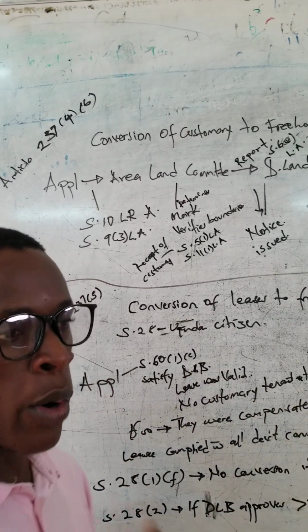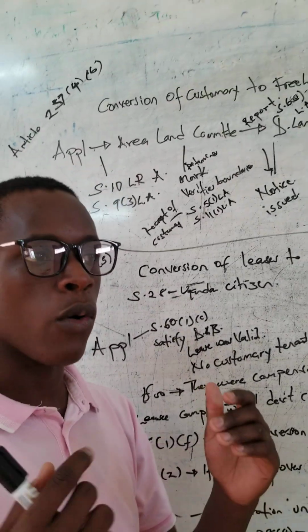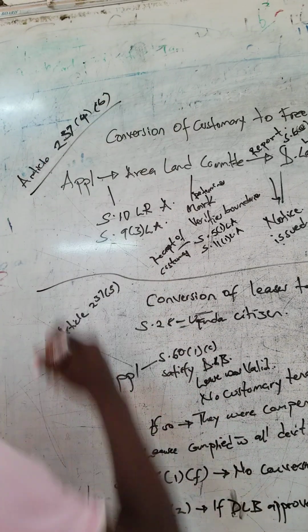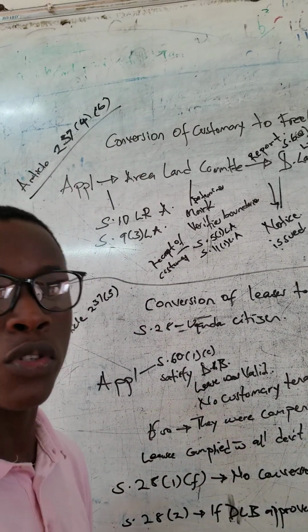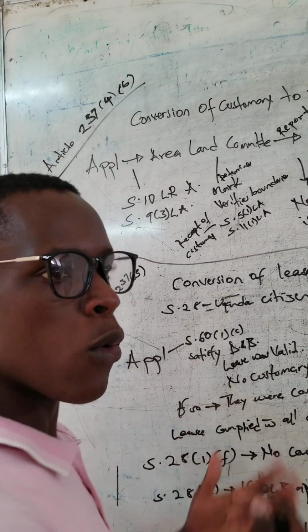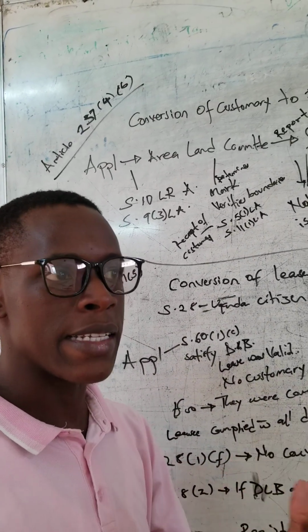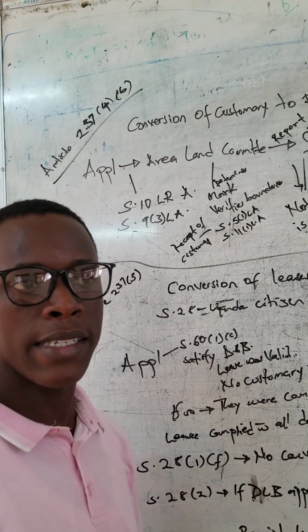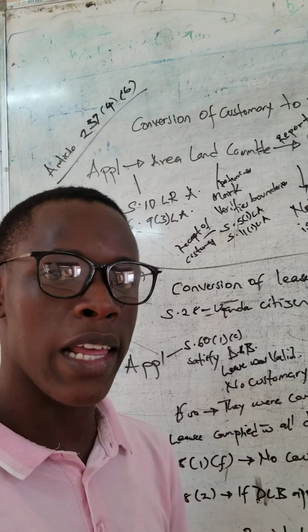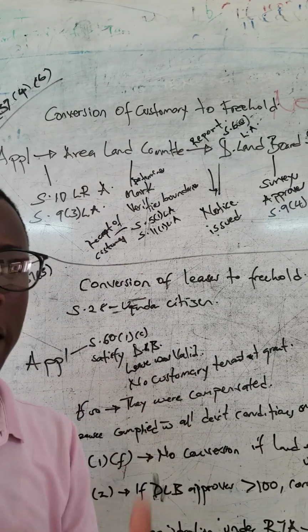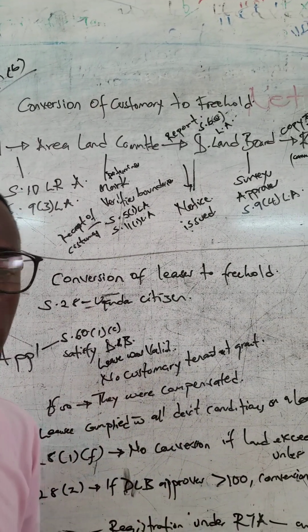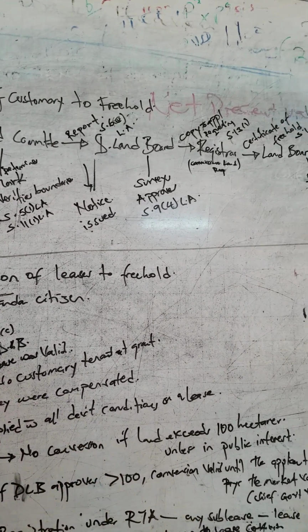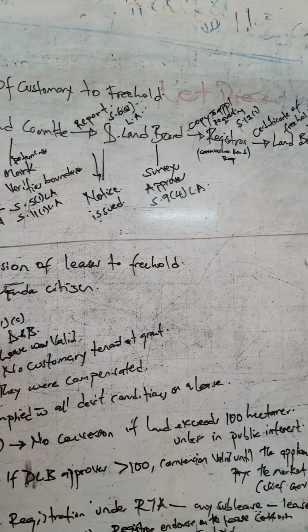Basically, what you have to bear in mind is that the authority comes in the grand norm, which is the Constitution. We shall look at Article 237, Clause 4B of the Constitution. It gives powers to anyone who is in possession of a certificate of customary land tenure to convert his interest or his land into freehold, following the law that can be enacted by Parliament. And the law that we know is the Land Act and the Registration of Titles Act. So put that in mind.